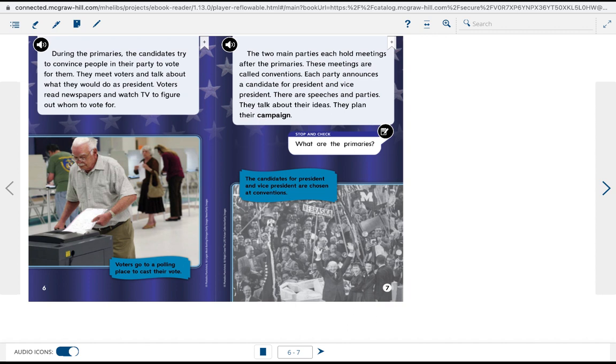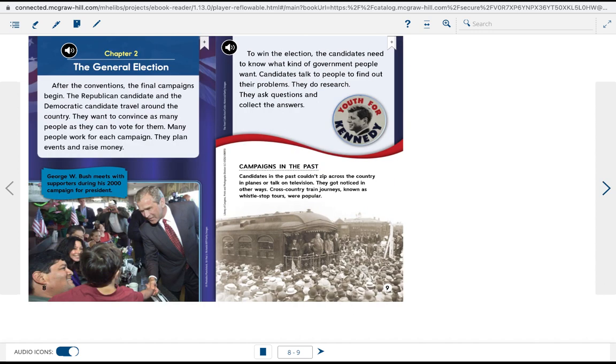The two main parties each hold meetings after the primaries. These meetings are called conventions. Each party announces a candidate for president and vice president. There are speeches and parties. They talk about their ideas. They plan their campaign.